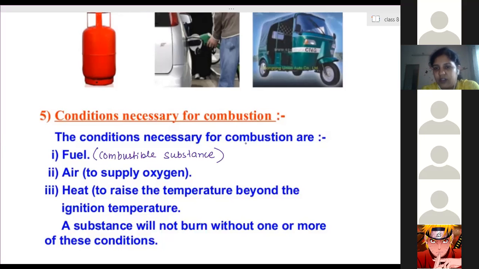But in case of electrical appliances, we can't use these three. Water we can't use in case of fire due to electrical appliances. The reason is water, generally tap water, not distilled water, has some minerals and salts, and due to the presence of those minerals and salts, water becomes a good conductor of electricity.